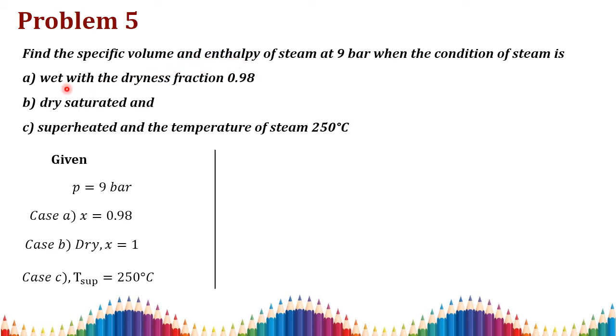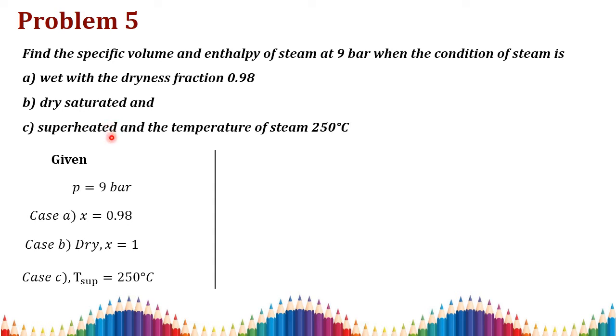In the first condition the steam is wet. As we all know, if the steam is wet, the dryness fraction is less than 1. The dryness fraction X is equal to 0.98, as given in the problem. Then in the second case, X is equal to 1, that is, it is dry saturated. It means the dryness fraction X is equal to 1.